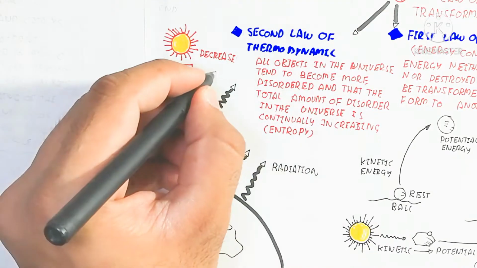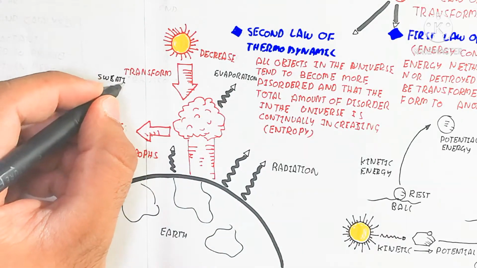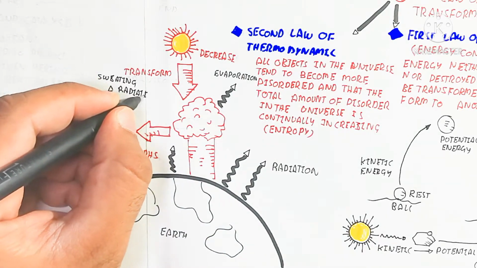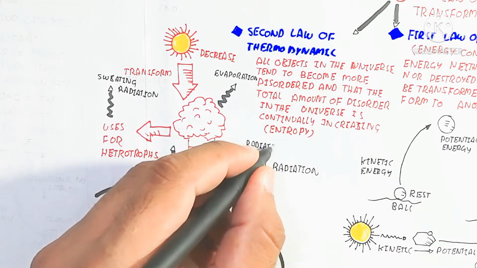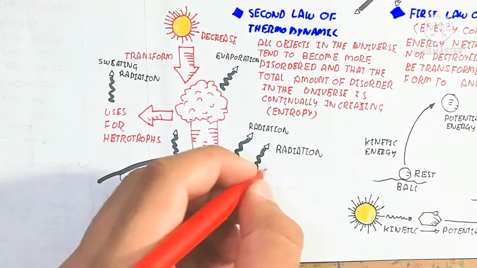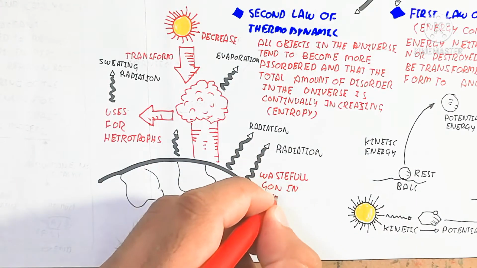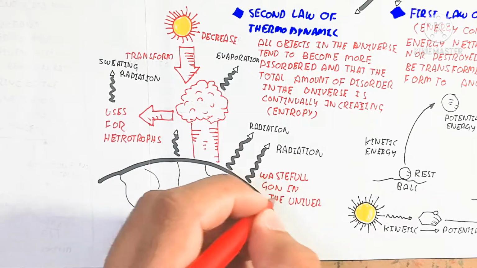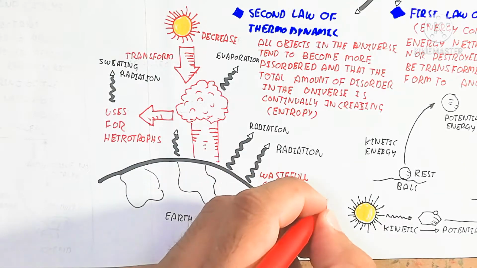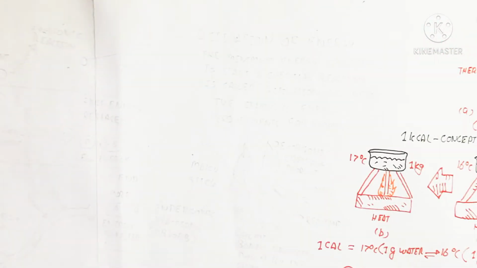That means energy is absorbed from the sun, and during night time it is released in the form of radiation. The electron is absorbed and released in this mechanism. So the earth is made up of atoms, which are made up of electrons. The electrons absorb energy and release energy, that is the mechanism. And this radiating energy and evaporative energy will be moved into the universe.